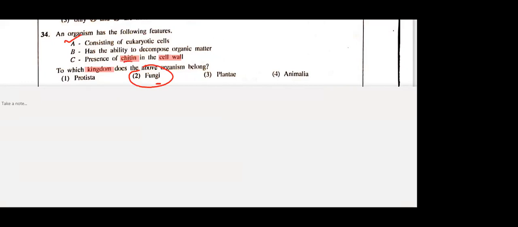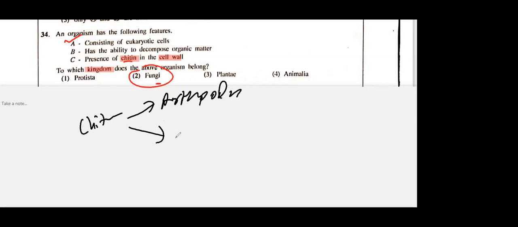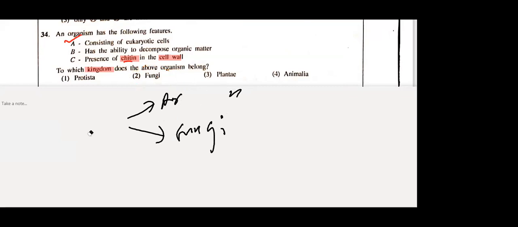using chitinous. Please write, there are two groups in your syllabus with chitinous. Chitin is present in Arthropoda. Today also, in my paper, I gave chitin is present in Arthropoda. Arthropoda have an exoskeleton made of chitin. The other group which contains chitin is fungi. What are the two groups that contain chitinous material? Fungi and Arthropoda. So the answer will be fungi, right?